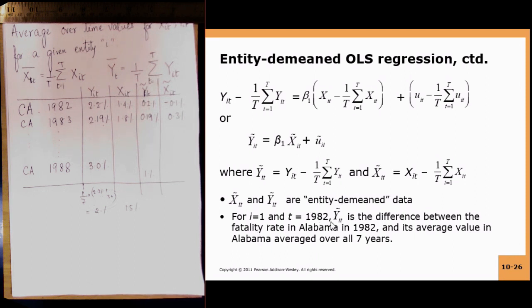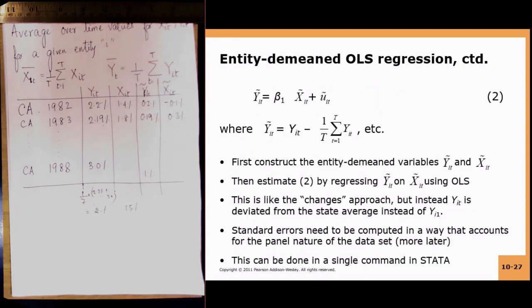So for i equals 1 and t equals 1982, y tilde it is the difference between the fatality rate in Alabama in 1982 and its average value in Alabama averaged over all 7 years. So this is what y tilde it is. How do you estimate it? First you construct the entity demeaned variables y tilde it and x tilde it. Then estimate equation 2 by regressing y tilde it on x tilde it using OLS, like the changes approach as I said before.